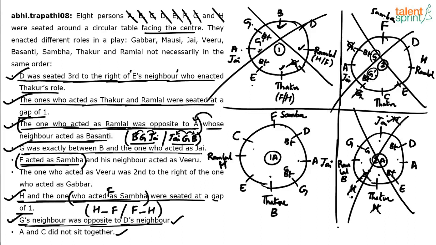G was exactly between B and J is done. F acted as Sambha and his neighbor acted as Veeru. F is Sambha, neighbor is Veeru. So it can be C or D. Veeru can either be C or D. Okay, but the one who acted as Veeru was second to the right of the one who acted as Gabbar.